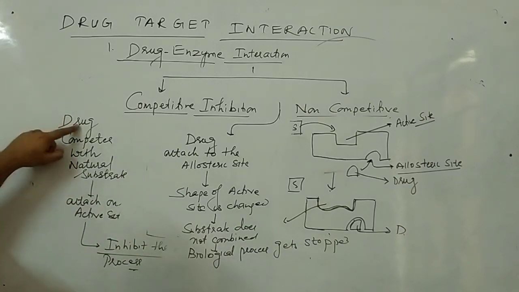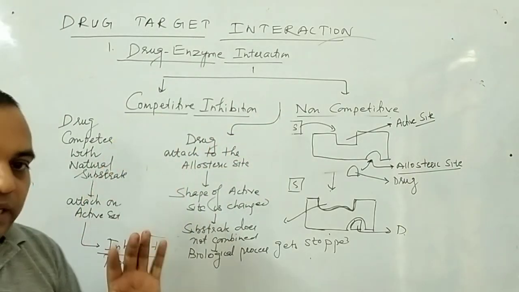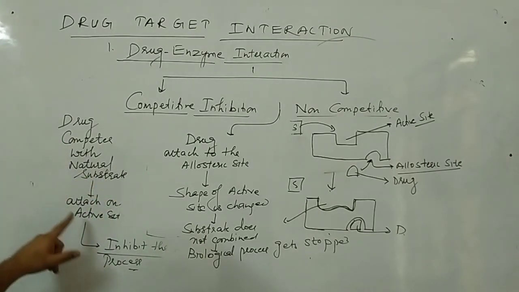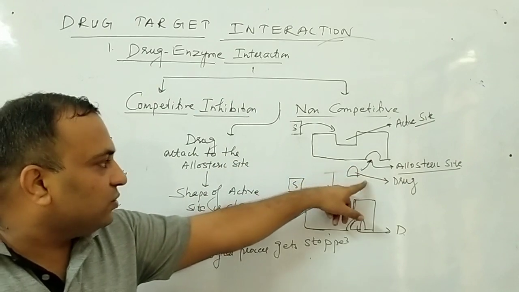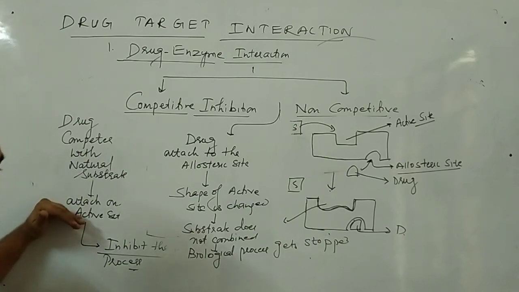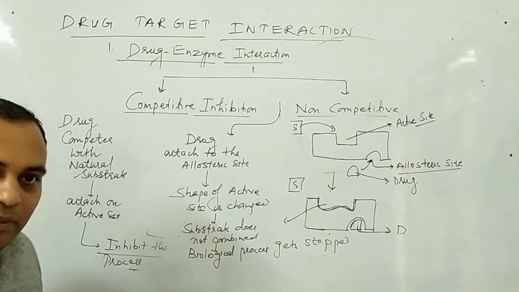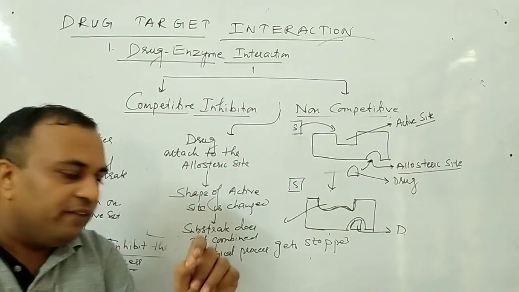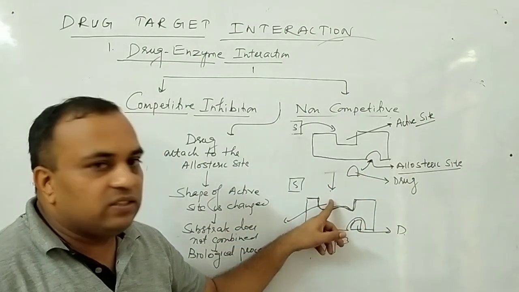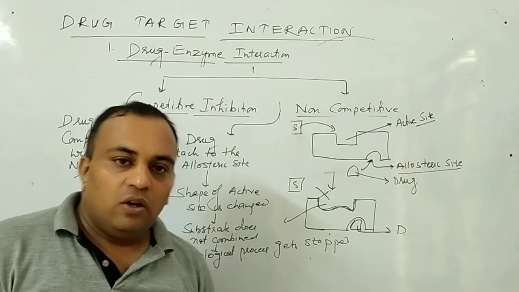So what is the difference between these two? First, what happened? The drug competes with the natural substrate. Clear? In this non-competitive, there is no competition of the drug with the substrate. Second, in the competitive case the drug competes with the natural substrate and attaches on the active site, whereas in this one the drug attaches on the allosteric site. When, in case of competitive, the drug attaches on the active site, clear, there is interaction between the drug and the enzyme and the biochemical process is inhibited. Similarly here, due to a little difference, the drug attached on the allosteric site changes the shape of the active site, due to which the substrate does not combine and the biological process automatically stops.